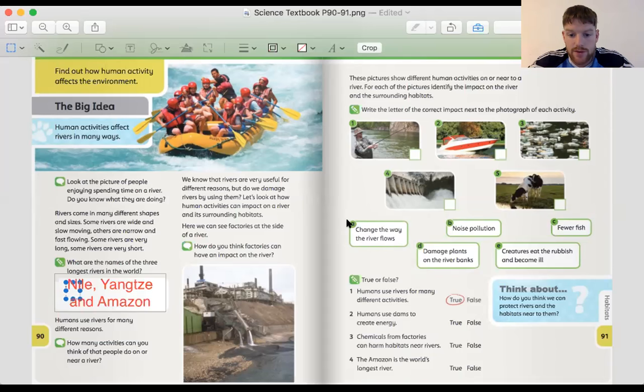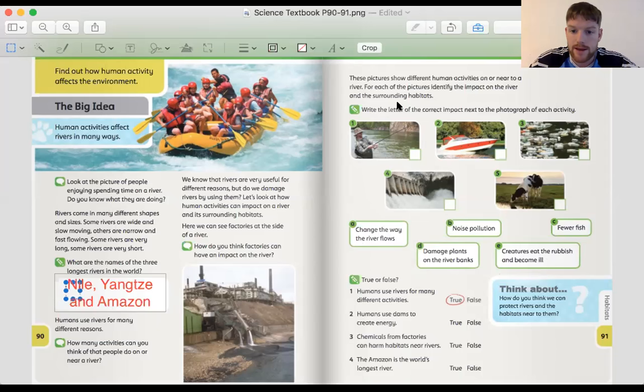Okay, A, change the way the river flows. B, noise pollution. C, fewer fish. D, damaged plants on the riverbanks. E, creatures eat the rubbish and become ill. So you need to match the numbers from the pictures here with the letters here, the impacts of each activity. So fishing, which one of these 5 impacts would fishing cause? And the same for 2, 3, 4, and 5. Okay, so maybe pause the video now. Go ahead and think in your head, don't write anything down, but think in your head, which would be which?